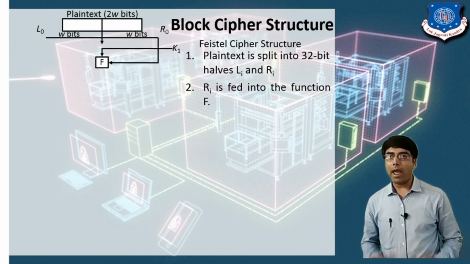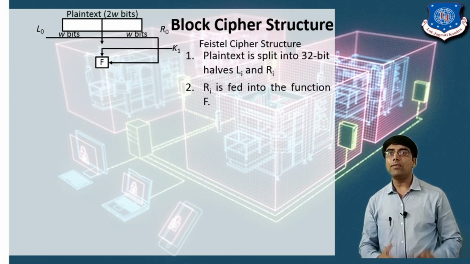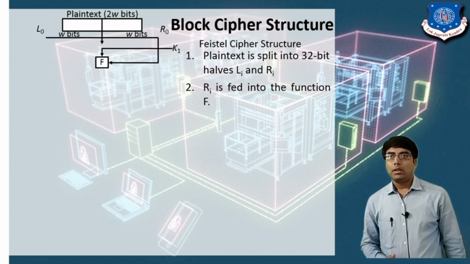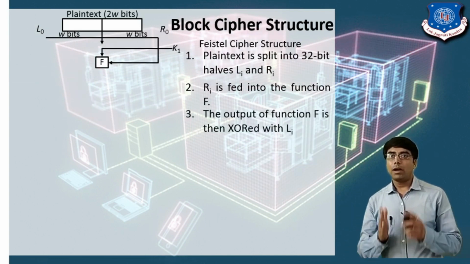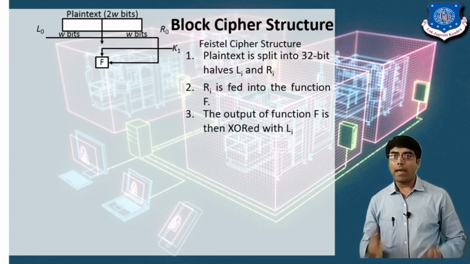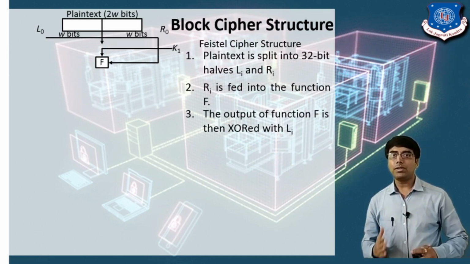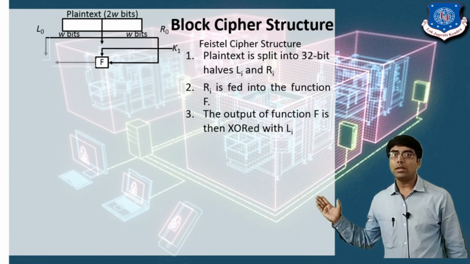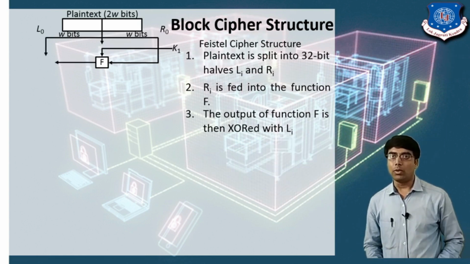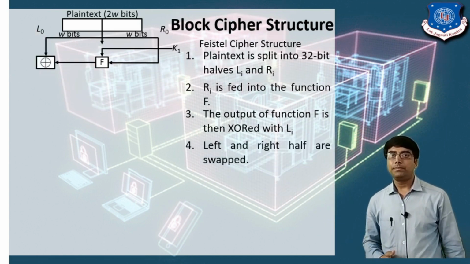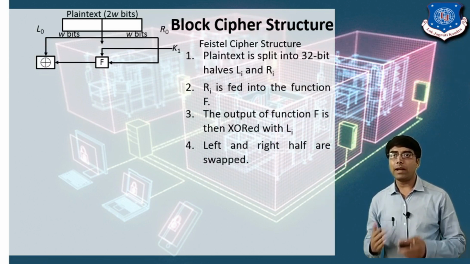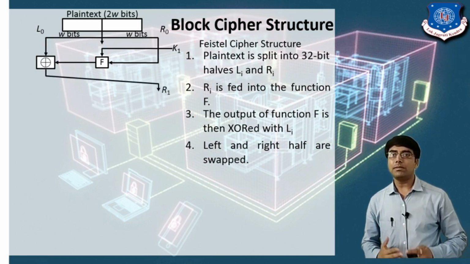It means that in f we apply the K1 key also. Now in the third step, the output of the function f is XORed with L0. After applying the XOR, it generates some result.